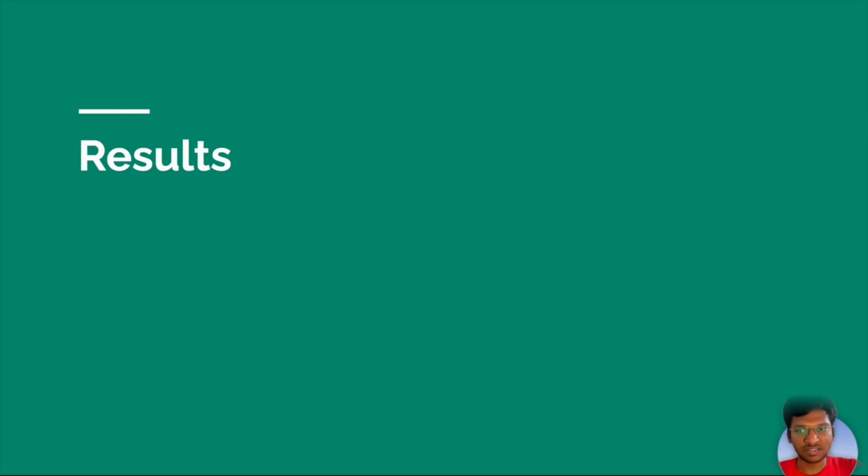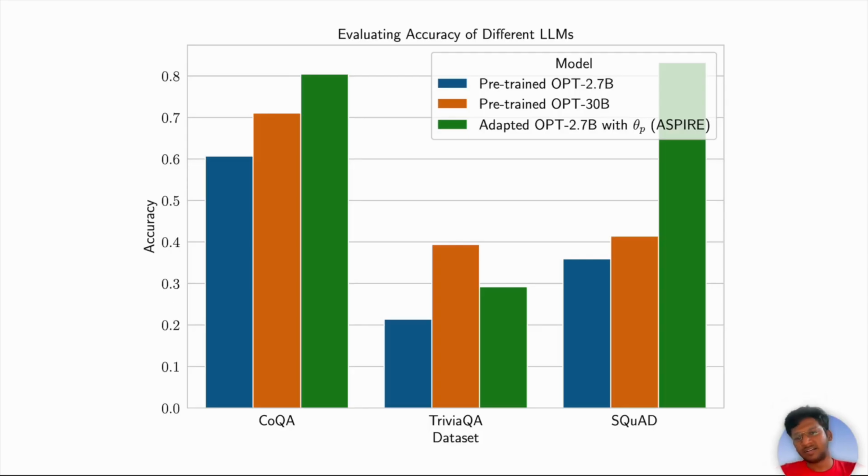Basically, the results are evaluated with the PopQA, TriviaQA or SQuAD datasets. The green color here shows the adapted OPT 2.7 billion parameter model with the Aspire technique, which gives higher evaluation accuracy on two major datasets. The 30 billion parameter models fail most of the time here, so the Aspire technique could be a huge step forward for LLMs in future.